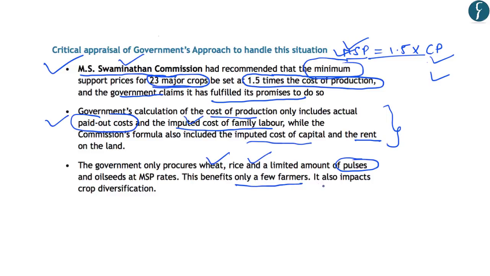Now, providing MSP to such a limited number of crops has impacted the crop diversification. This is because the farmers don't find the other crops very remunerative or attractive in terms of incomes from these crops. That is why they only prefer those crops on which the government provides MSPs.